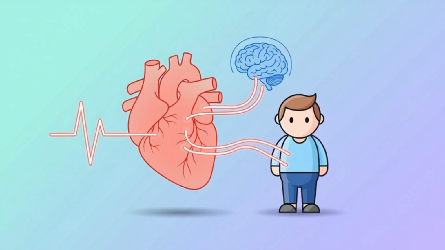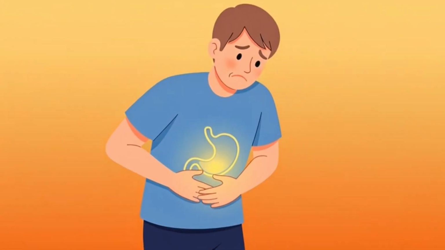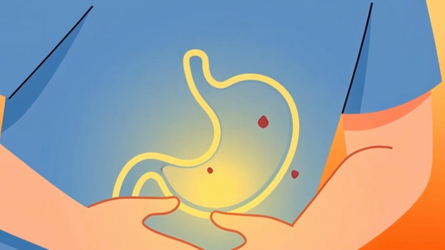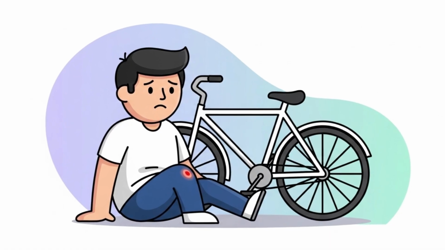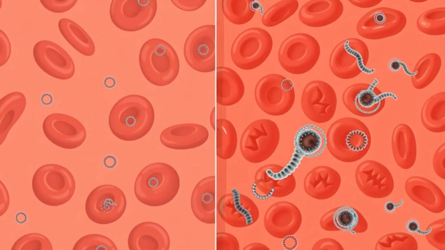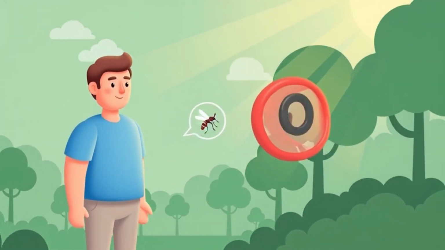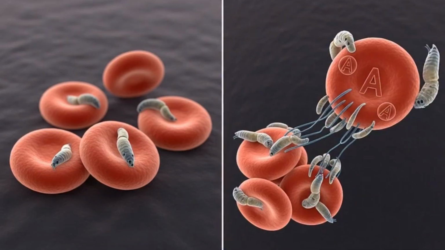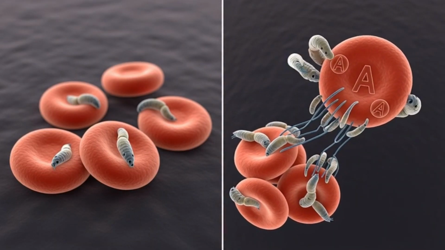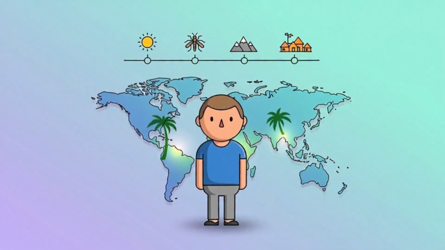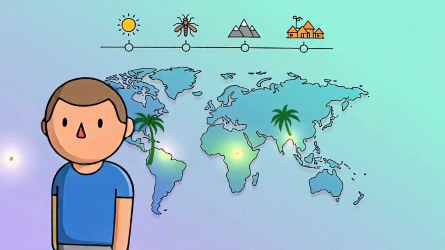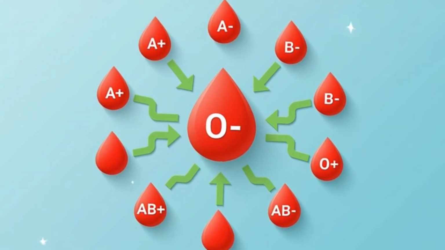But there's a trade-off. Type O individuals are more prone to peptic ulcers, more susceptible to severe bleeding injuries. There's also evidence suggesting type O may have offered partial protection against severe malaria in certain regions, likely because the malaria parasite binds less effectively to O-type red blood cells. That's adaptation, not magic.